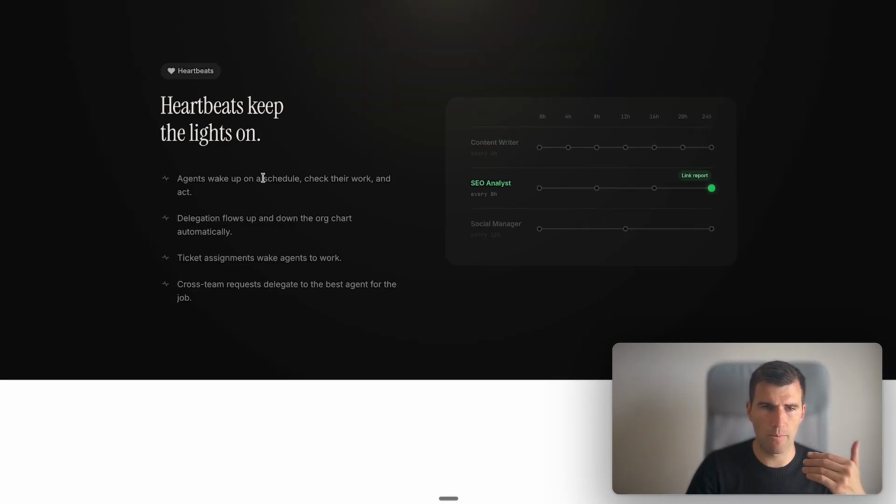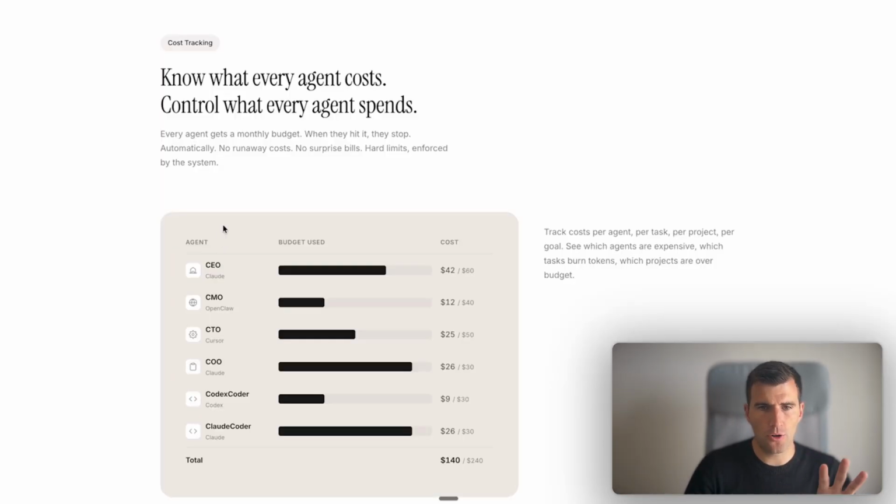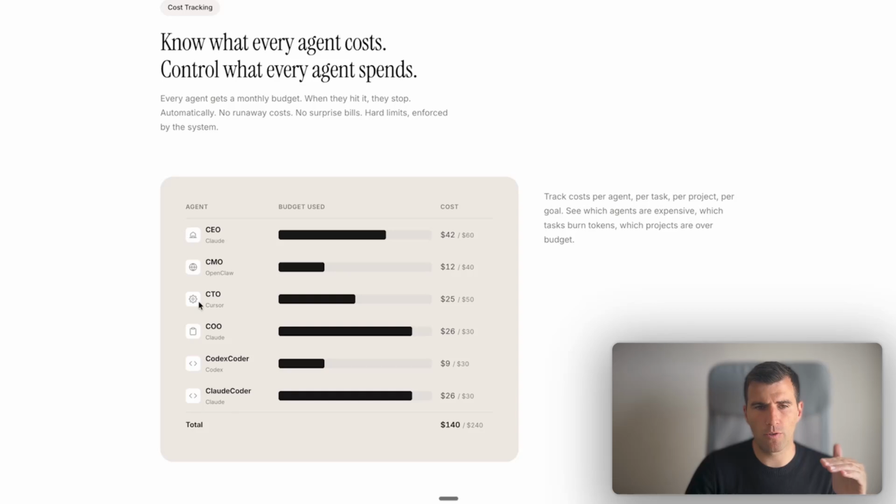So basically every time the agent wakes up, it can see what tasks it had to do. Here, this is another thing that I like. When you build different agents, you give them specific instructions, specific tools, skills, everything that they need to do.